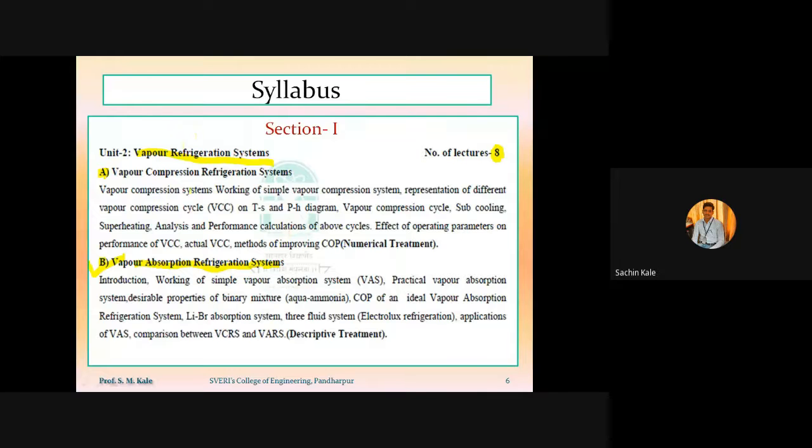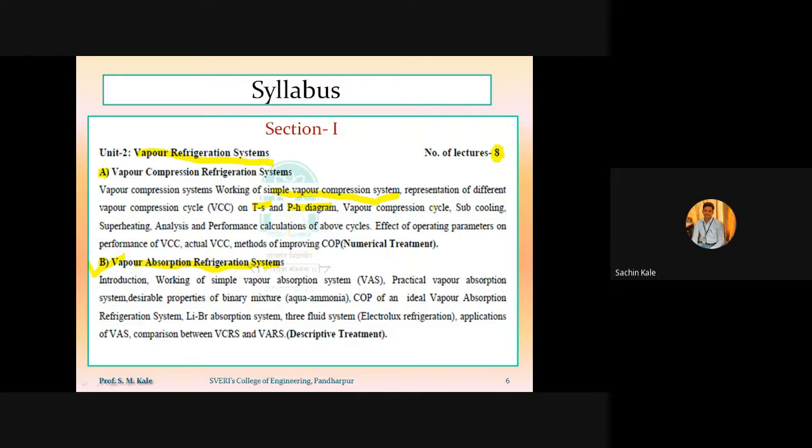So here, vapor refrigeration system, 8 hours will be there. That will be divided into two parts: vapor compression, vapor absorption. In that vapor compression refrigeration system, what we have to study? Vapor compression refrigeration system working with simple vapor compression system, that is called a VCRS system. Then we have to represent that VCRS system on TS and PH diagram.